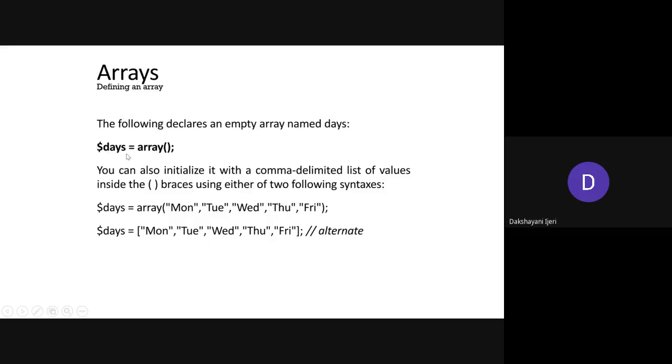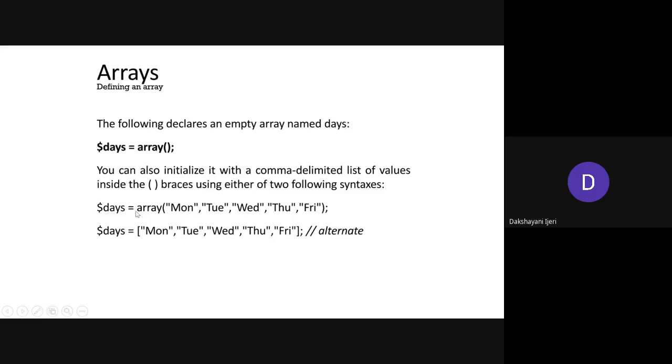Once that is done, the next thing is how you can add elements into an array. Again, there are two ways to do it. In the first way, if you have already created the array, later on you can add individual elements. In the second case, along with the creation of the array object, you can also add the elements while creating it.